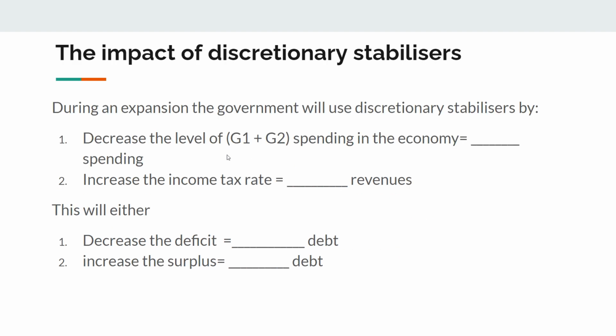Oh, sorry, one more slide here. We need to think about how discretionary stabilizers would impact outcome and debt. It's exactly the same things, because remember, it's just the treasurer grabbing the wheel and driving the budget a little bit better than the automatic stabilizers do. So if there was a decrease in the deficit, this would still increase government debt. If there was an increase in surplus, this would still decrease government debt. So we can apply the same principles there.